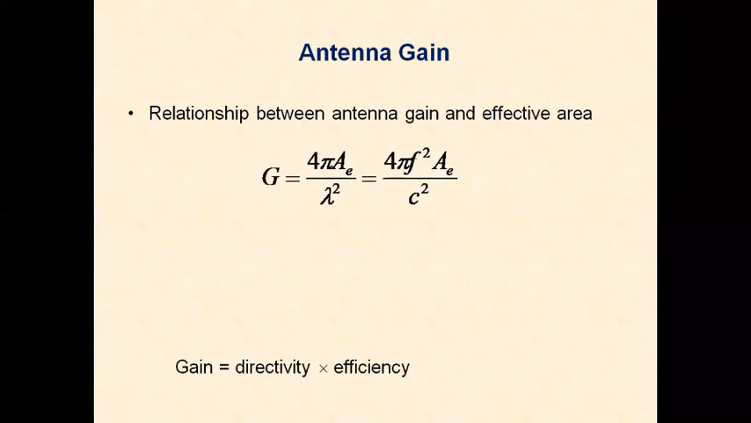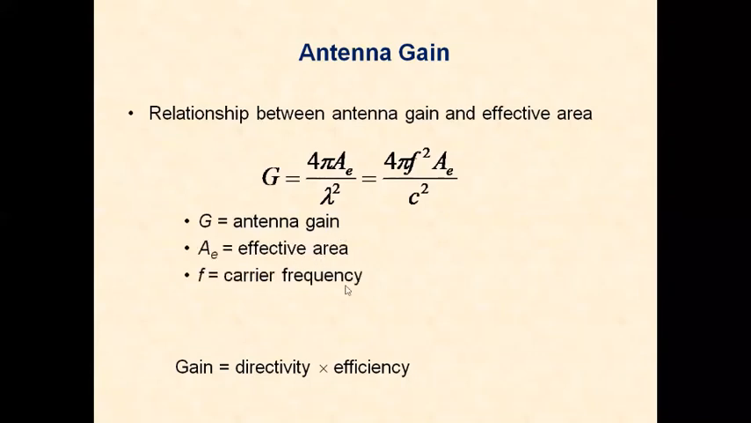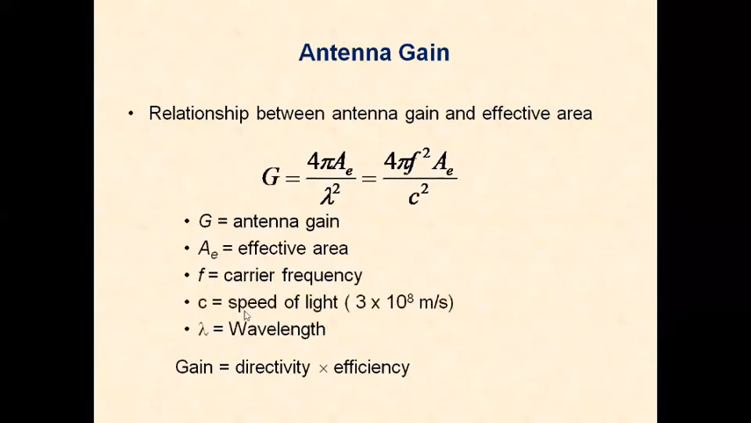Effective area is AE. It is defined as the ratio of power available at the antenna terminals to the power per unit area of the appropriately polarized incident wave. It depends upon the gain of the antenna: gain equals 4 pi by lambda square into AE. G is the antenna gain, A is the effective area, F is the frequency, C is the velocity of light, 3 into 10 power 8 meters per second, and lambda is the wavelength.